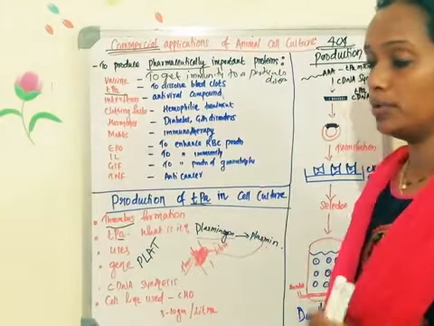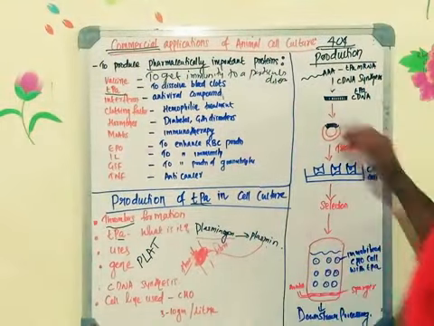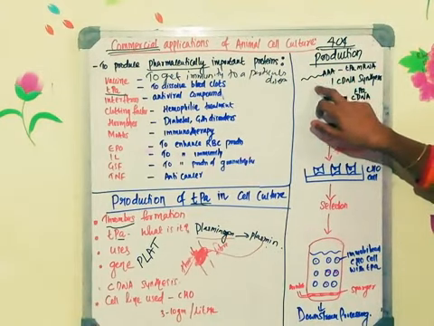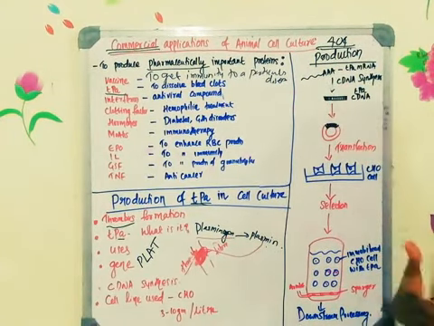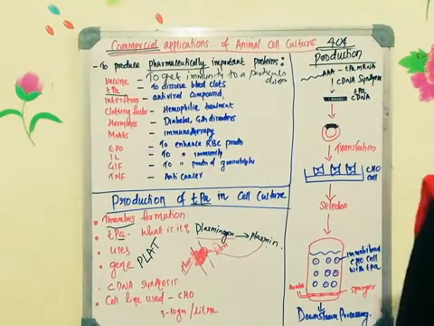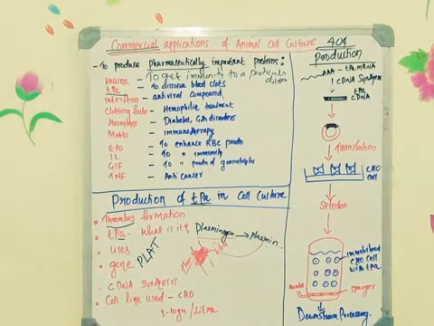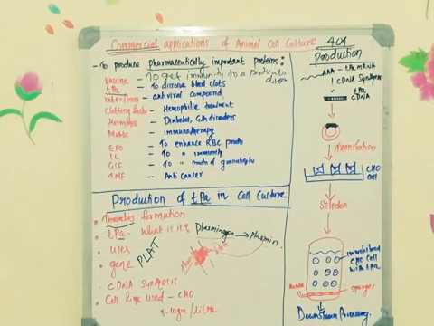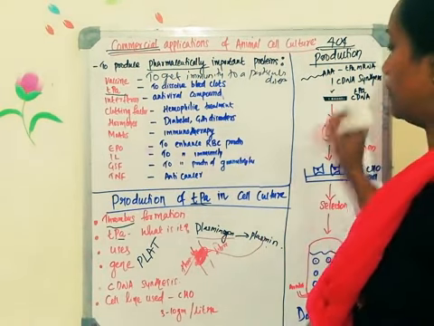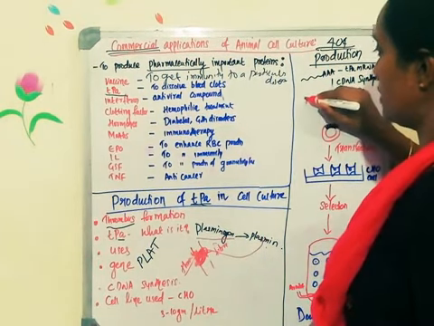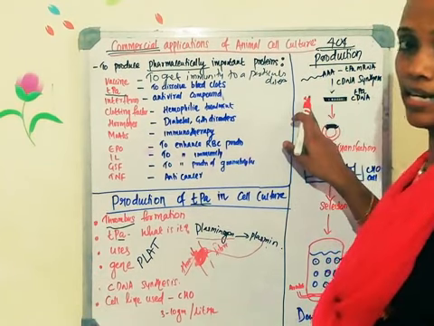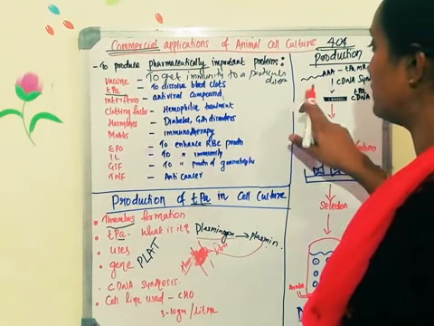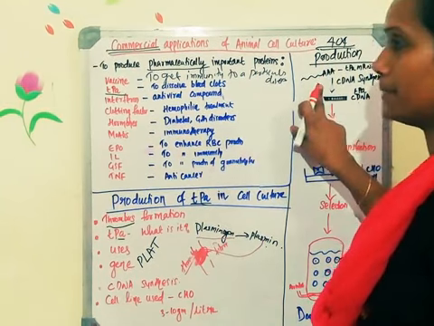Now for the mRNA synthesis. Usually they will be isolating the mRNA, and the mRNA isolation technique you have studied in the last semester. After that, the separation technique which is used is known as immunoprecipitation. For the separation of mRNA, we will be using an antibody which is coated with a magnetic bead. This particular technique I taught you last semester, so you can go through that. With that technique, mRNA will be separated from the cells.